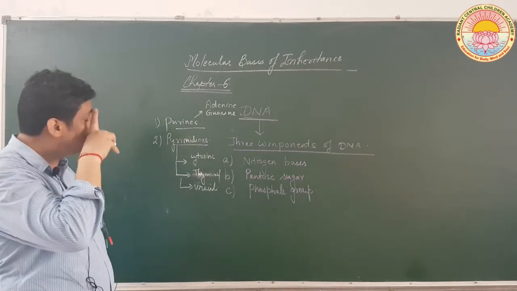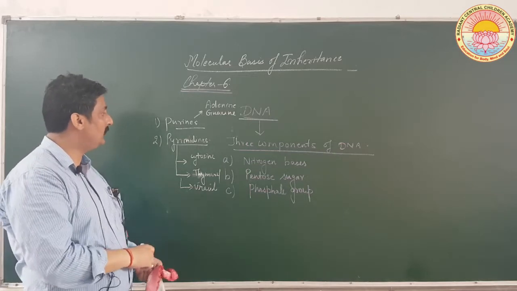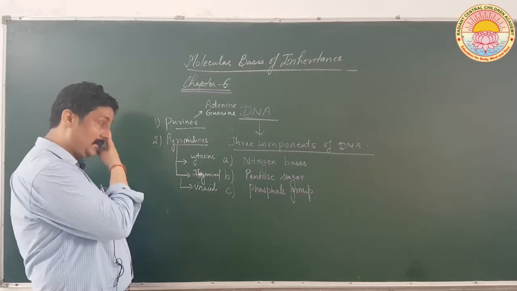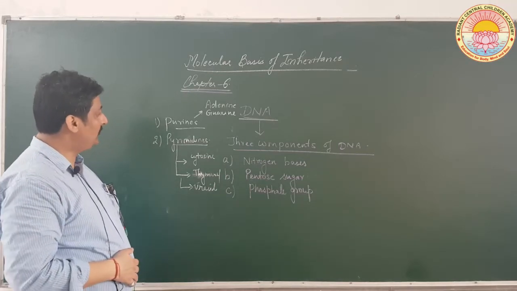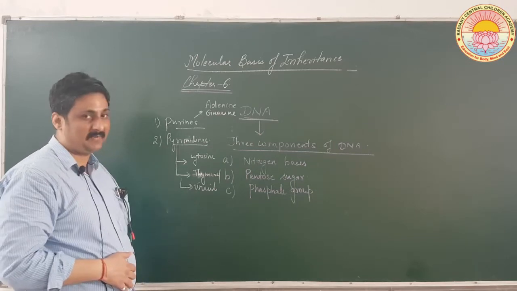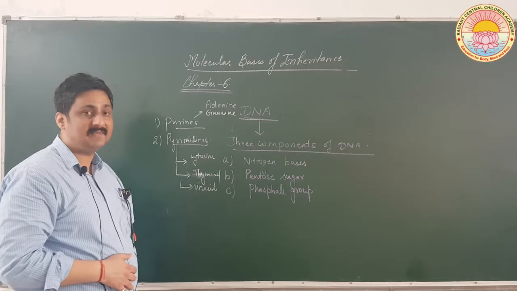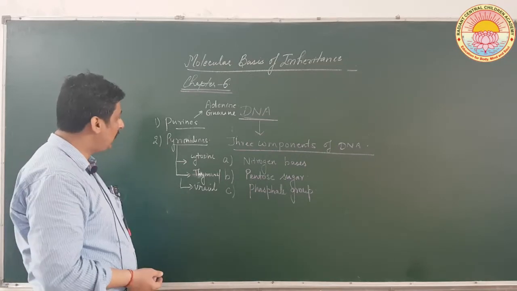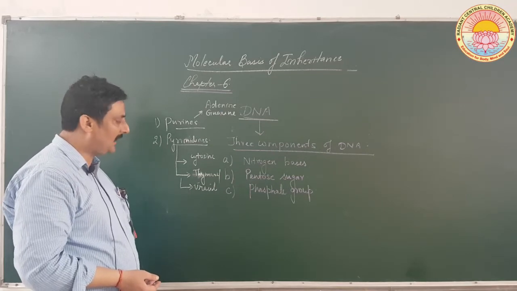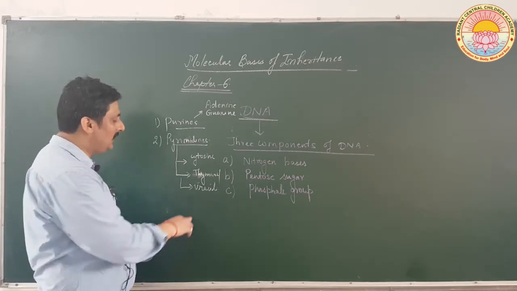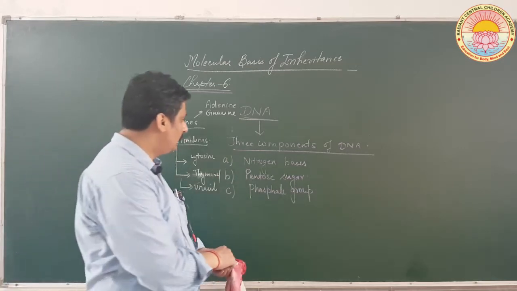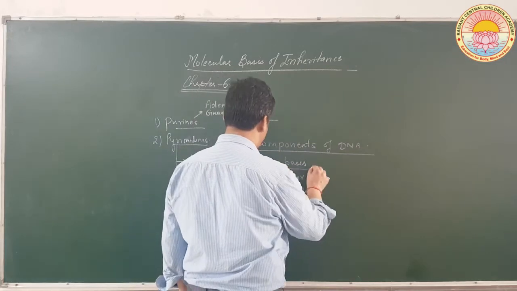So, these are the nitrogenous bases which are components of nucleic acid. Adenine and guanine are a part of purine, which is bigger in size. In case of pyrimidines, cytosine and thymine, and in case of RNA, thymine is replaced by uracil. Okay, so this is all about nitrogen base.